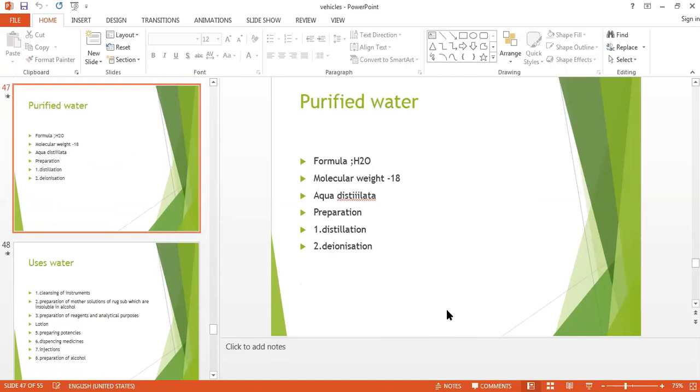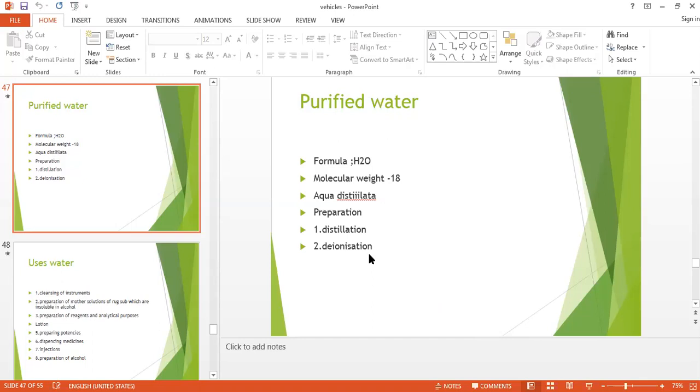Then the purified water. We all know the formula of water, that is H2O. The molecular weight we also know, that is 18. It is also known as aqua distillata. It is prepared by distillation and by deionization. So deionization means the exchange of ions we are doing here, cations and anions.